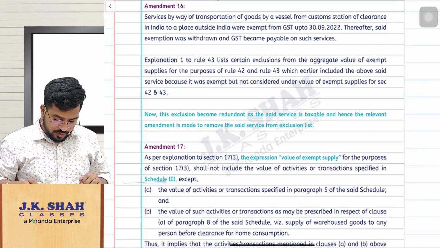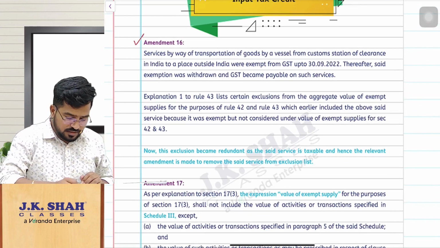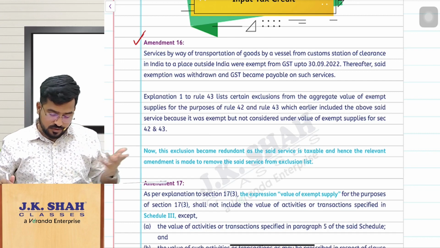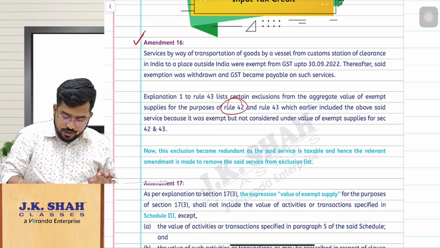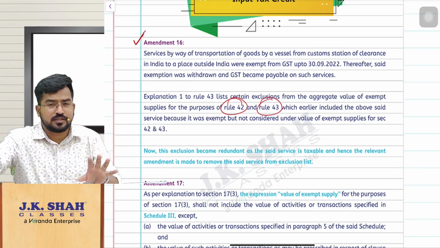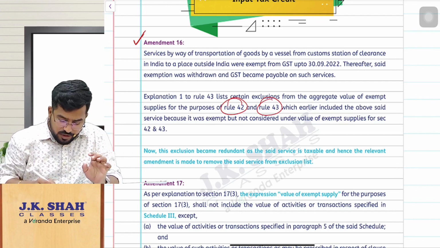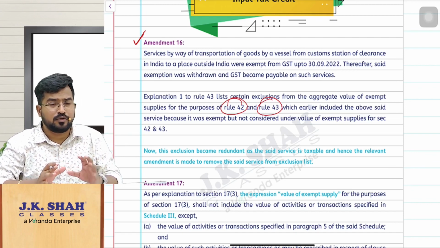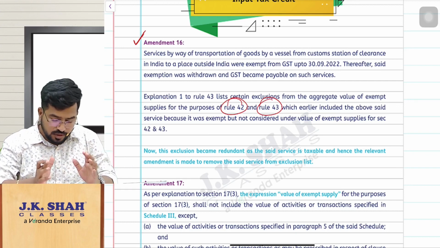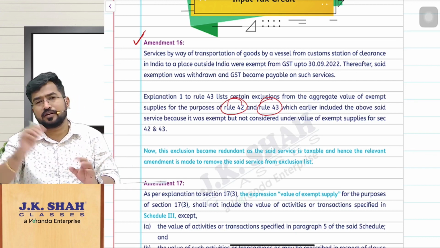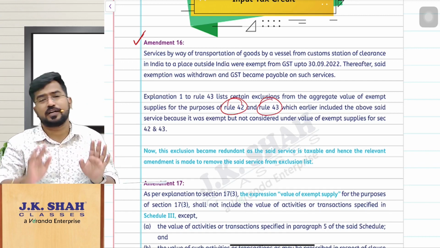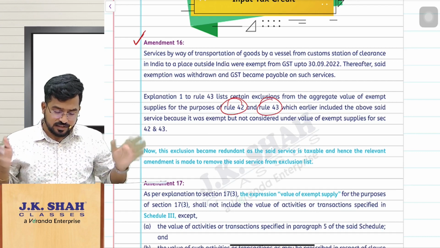Okay. So that is amendment number 16. Nothing to worry, we have already discussed in the class. If anybody watching the amendment lecture who are not my students, no issues. This is nothing but earlier for rule 42, 43 calculations, when you are calculating ITC attributable to exempt supplies, in value of exempt supplies, you need not add this value of transporting the goods by vessel from India to outside India, because it is however taxable. So earlier they said it is exempt supply, but don't take it for exempt supplies. Now it is not an exempt supply, so obviously we will not take it for exempt supplies. So this clarification has become now redundant.